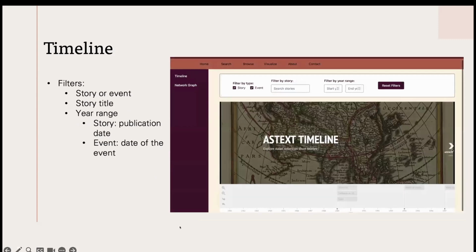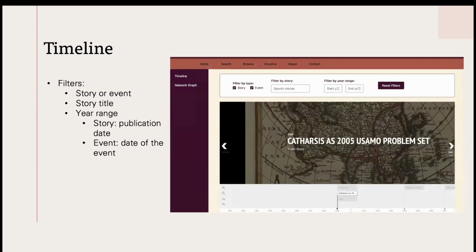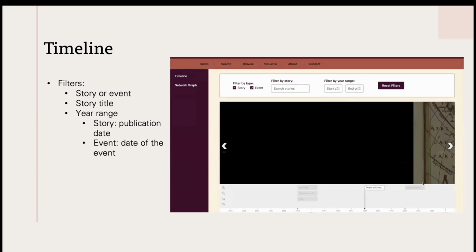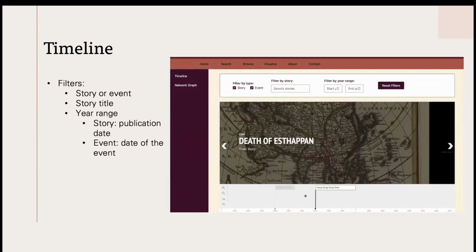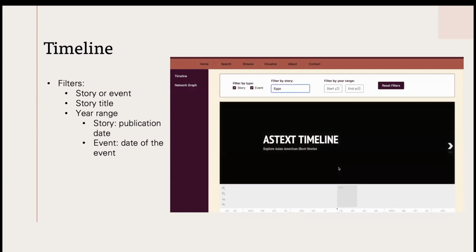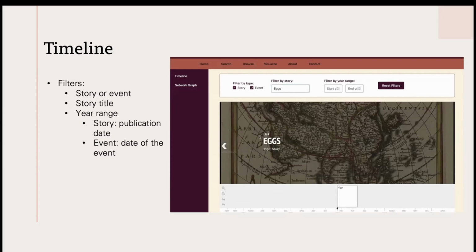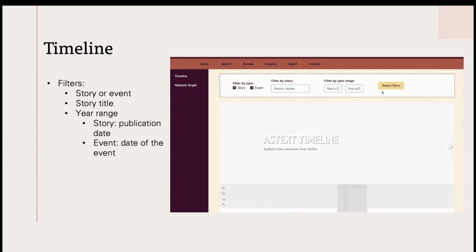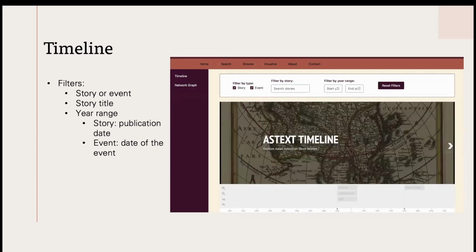So this is our timeline. As you can see here, you can swipe through the stories and the literature events. You can filter by the story or the event and the story title, along with the year range. The year range will be the publication date for the stories and the date of the event for the events.